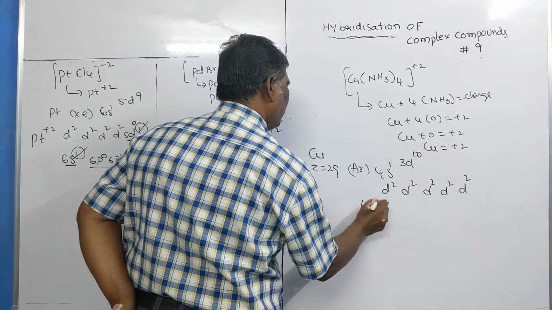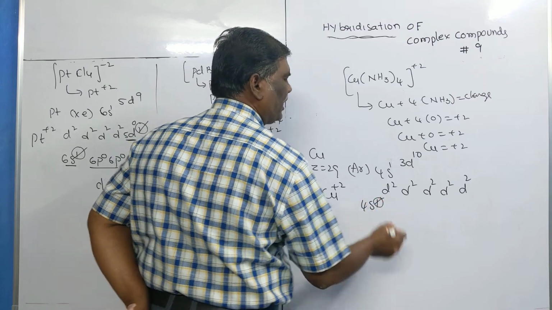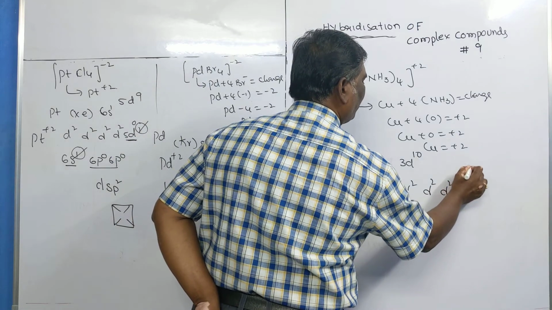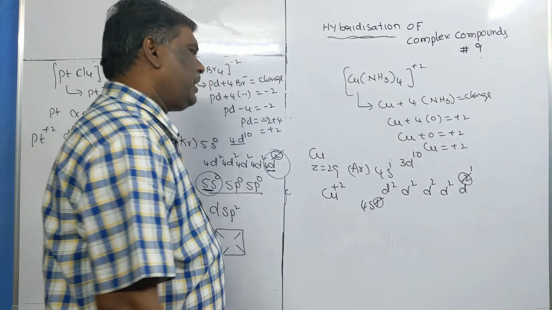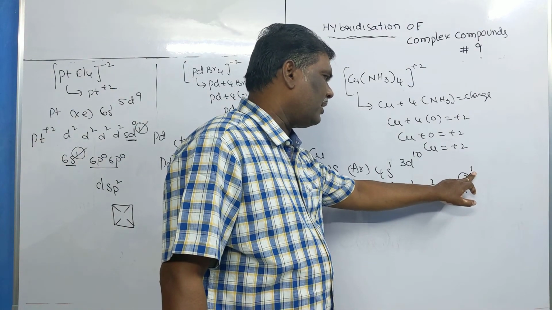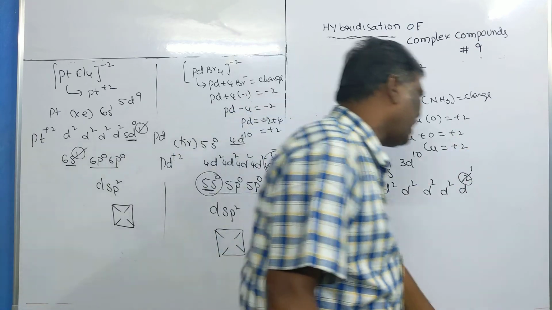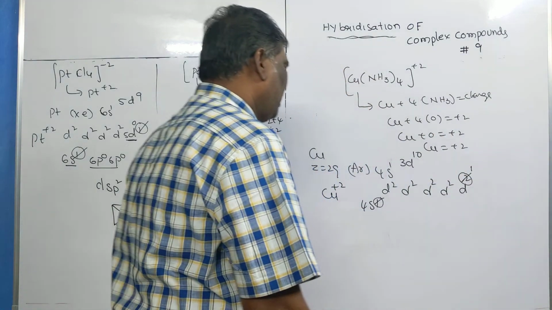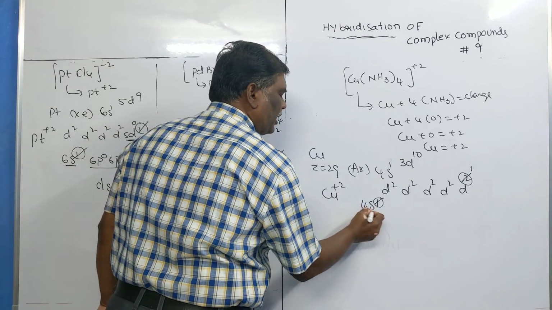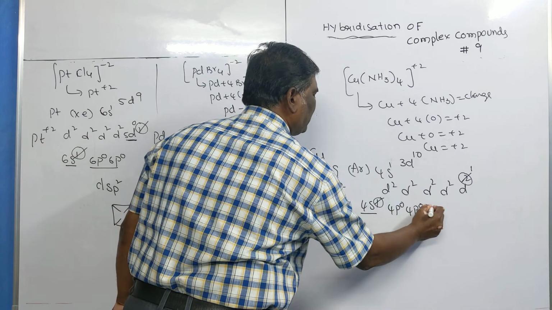Here is 4s1. Copper +2 means we have to remove 2 electrons, 1 electron from the s and 1 electron from the d. Now it is clear that the last d orbital has 1 electron. It is not vacant, so we suppose this is not suitable for hybridization. That's why we take the outer orbitals 4s0, 4p0, 4p0, 4p0.